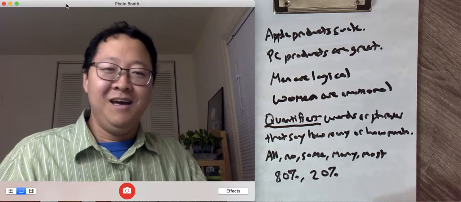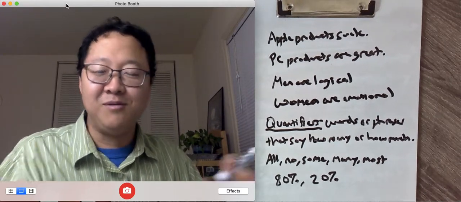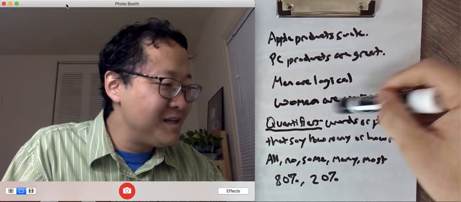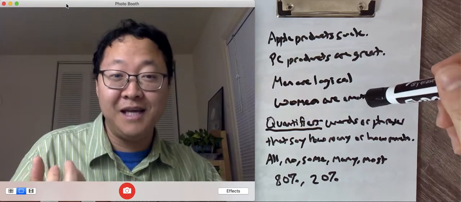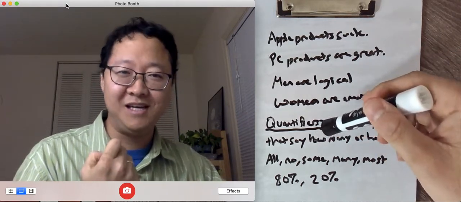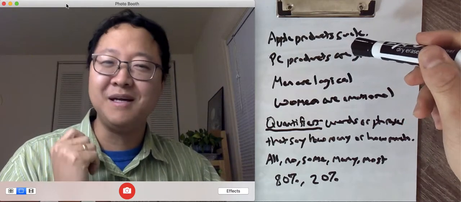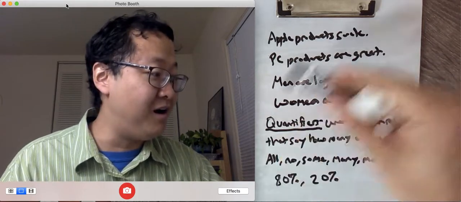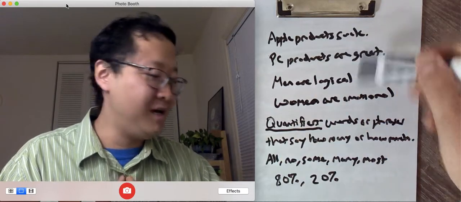Okay, now why is this valuable? Why is this important? If you look at these generalizations, they're making claims, but there's a quantifier missing. And because it's missing, the claim becomes a little bit unclear. So is the person, like we said before, saying all Apple products suck? Probably not.